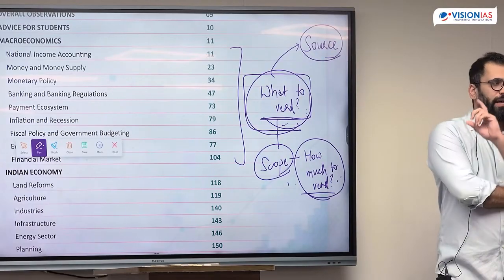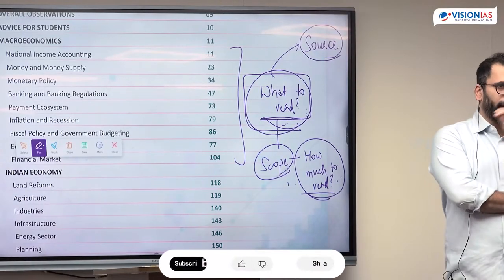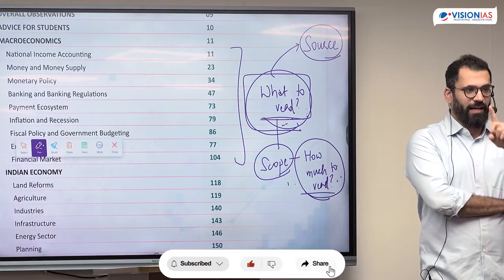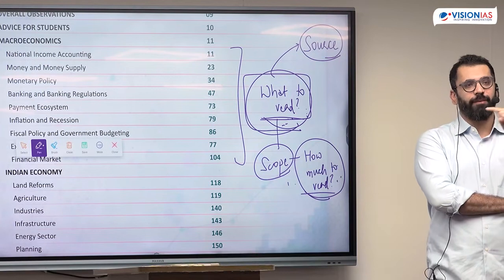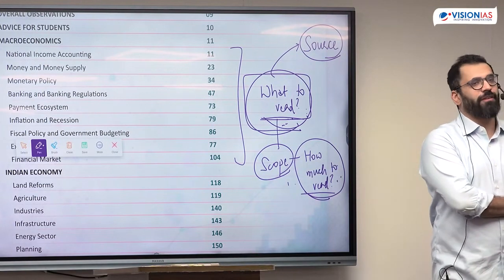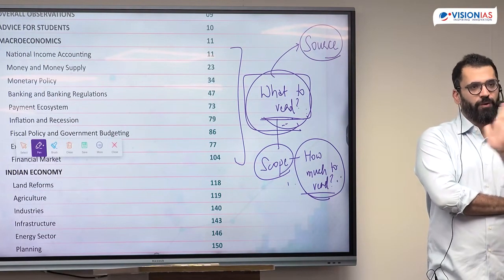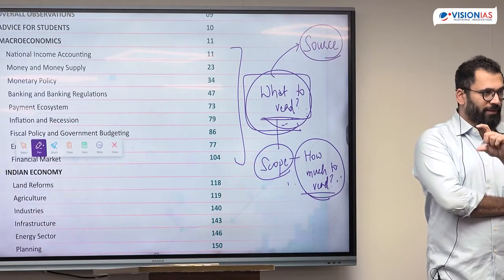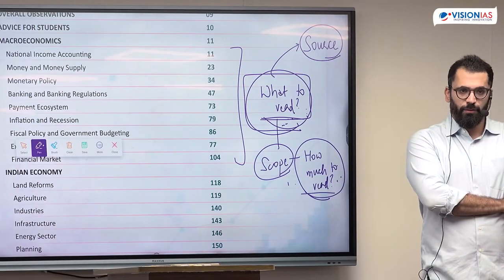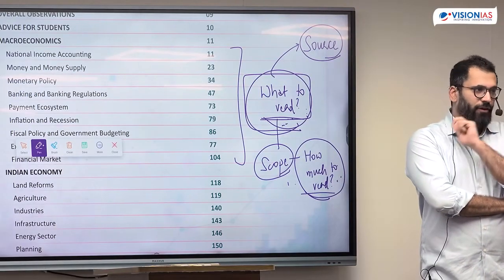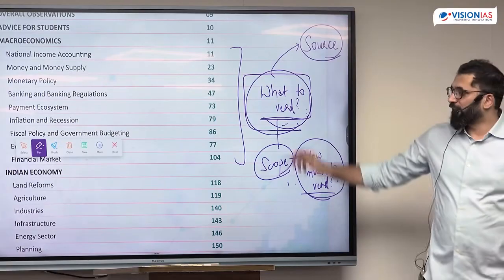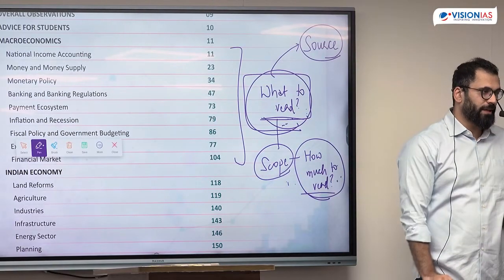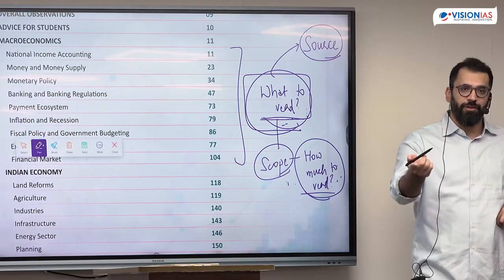That said, if you do the analysis, you'll have these 2 things. While doing the analysis, you might not have the answer. The answer to any particular question will only come when you have the understanding and also the application part. It is not that you will find out the answer by looking in the book. A lot of questions are application based where you learn something and then learn how to do the question. So right now the idea of doing the analysis is that you need to capture these 2. You might not know the answer because you have not read the concepts. Knowing the answer would happen after you have read the concept.